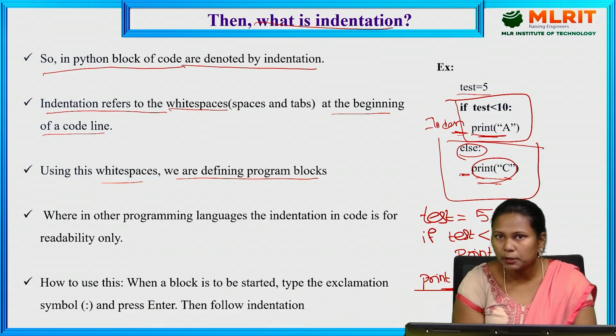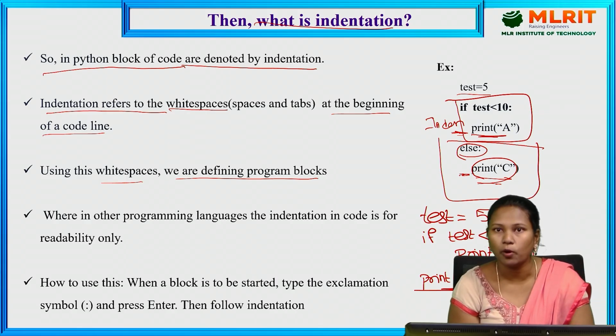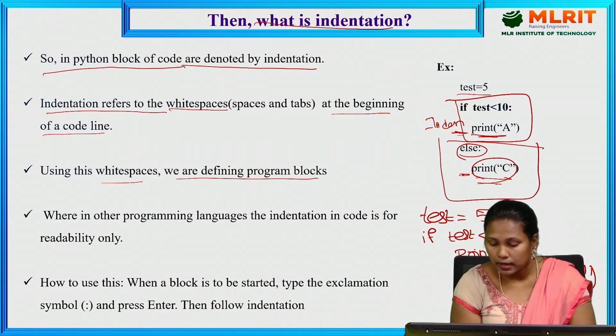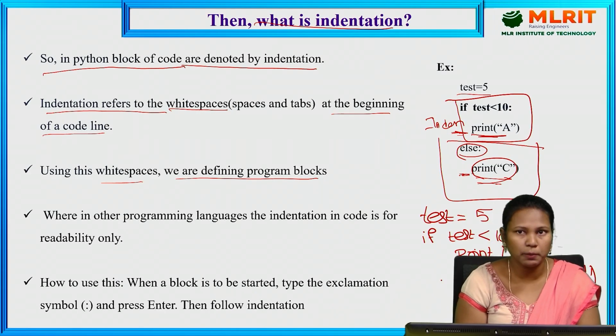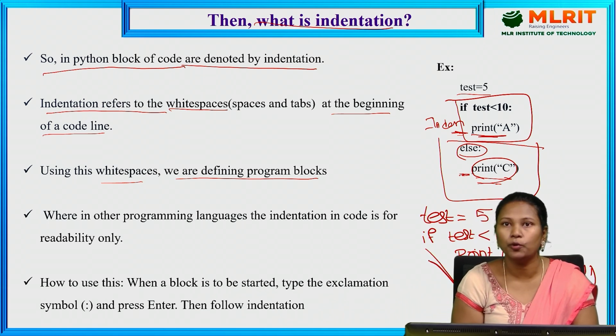This print statement belongs to the main block, because I am not giving any indentation. If I am not using any space, it belongs to the main program. If I am giving indentation, it belongs to the if block only.